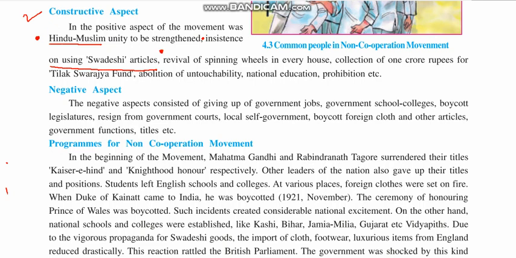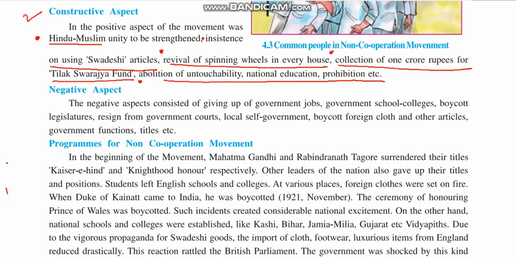Third, revival of the spinning wheel in every house. So revival of the spinning wheel was the third point. Fourth, collection of 1 crore rupees for the Tilak Swaraj Fund. Okay, and fifth, abolition of untouchability in national education and prohibition of liquor and British goods. Okay, so these were some of the points you can see. First, this can be second, third, fourth, fifth. So this way you can make answers even while reading.